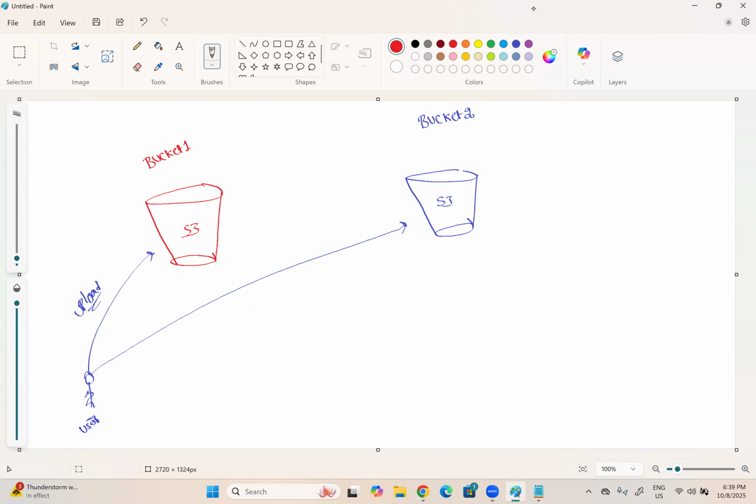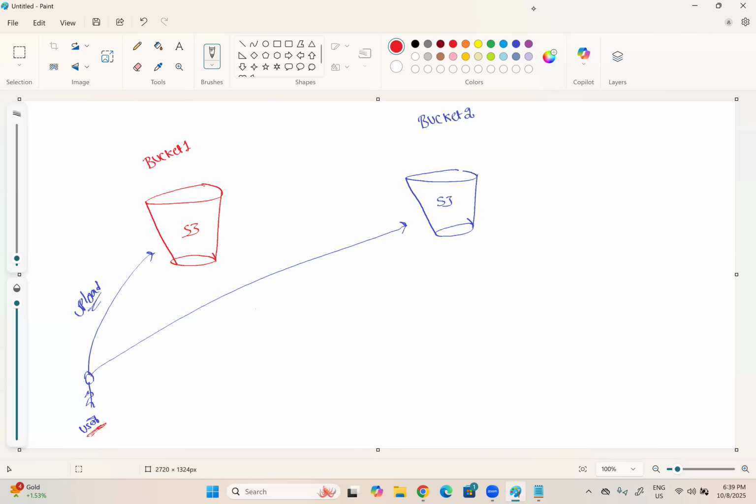So how can we maintain a copy of your images in multiple locations? Whenever a user is uploading some data to bucket 1, you can ask him to upload the same data to bucket 2. So even if the data got deleted from bucket 1, we have a copy of that data in bucket 2. But the problem is that everything is going to be a manual process. Sometimes the user might forget to upload the data into bucket 2. So here, S3 introduced the replication rules concept.